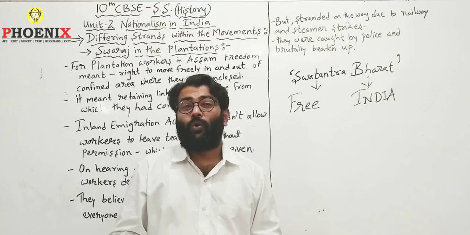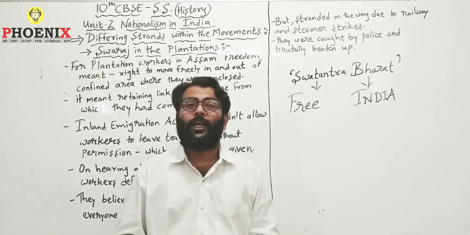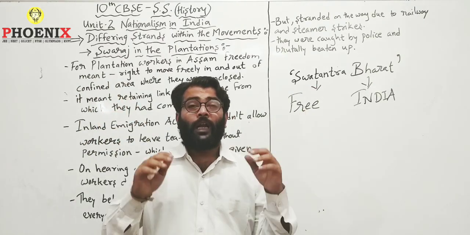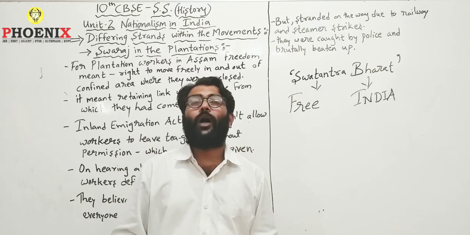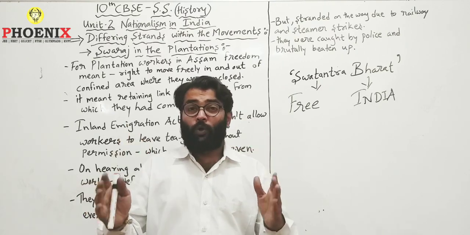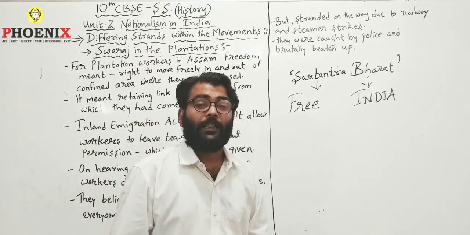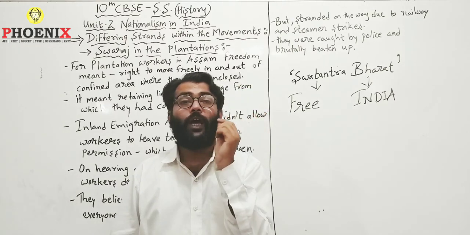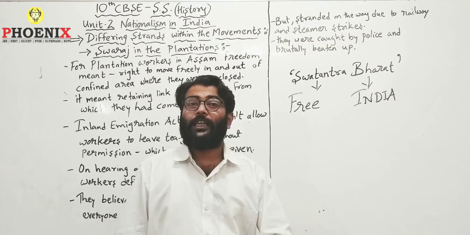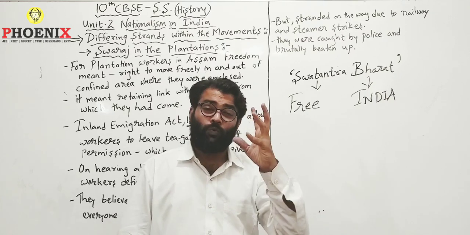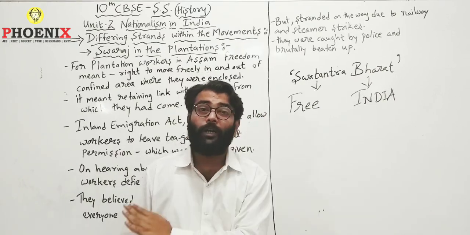But once their bullets got over, as this protest was taking place at a crowded place in a market area, there were hundreds and thousands of people. This angered the people that the peaceful protesters were fired upon, and the mob went crazy. They wanted to take revenge for the death of their colleagues who were fired upon, so they chased the police officers. These police officers were so scared that they knew if they were caught, they would be beaten up and murdered by the people.